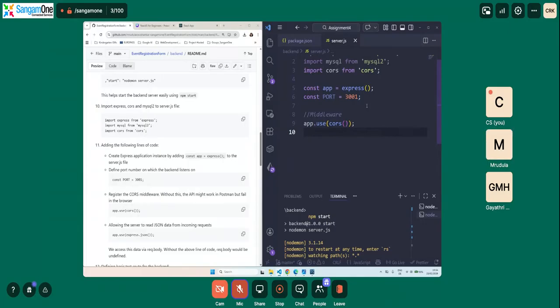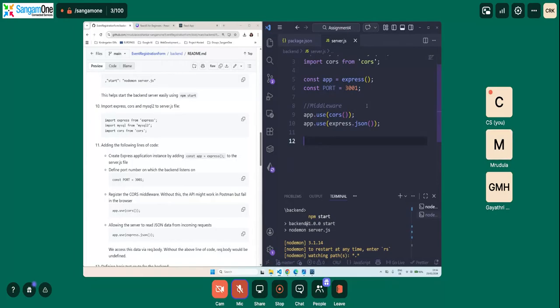In order to read data from the back end, as I already told you, it should be in the JSON format. So we need to also have that statement. So app.use, we say use for all of it, and we say express.json. So any response or request will be in the JSON format. So we are done a little bit with the middleware.